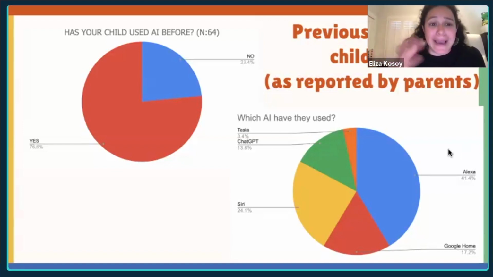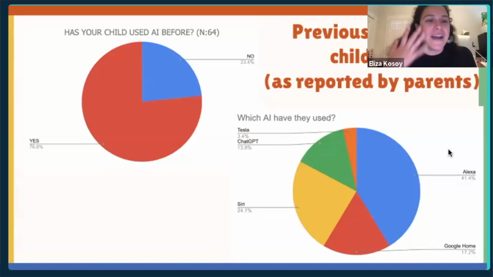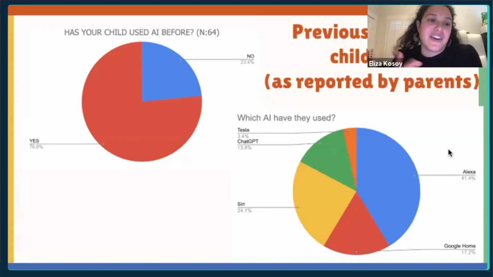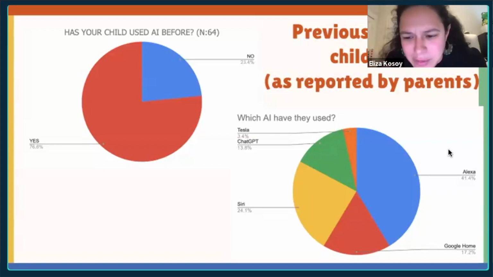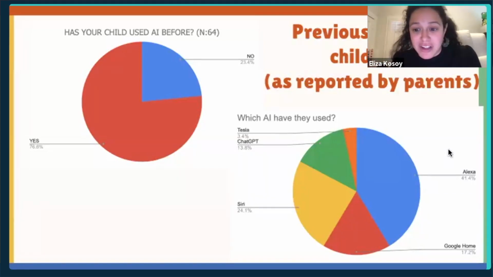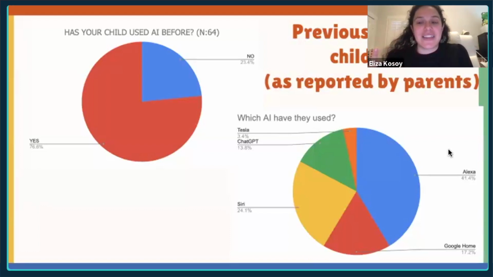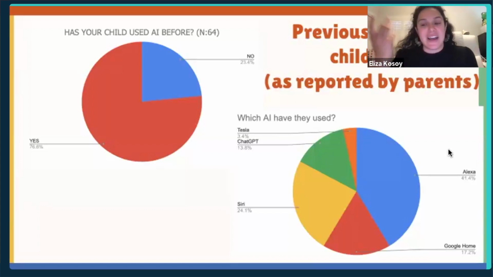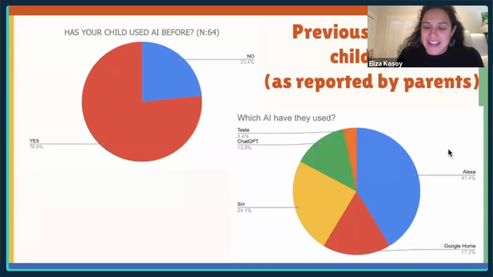Younger children can't type yet or read, so the voice one is the best way for them to interact with AI. And this is probably going to be the number one way that children are interacting with AI today, and the models that they're going to be using. And then, 13% by name are already saying ChatGPT. A couple people said they're Teslas. So I think this is interesting. It's clear that parents have a notion of what AI is and in which ways their children are using it. And I'm sure the people listening, your kids may be interacting with these as well.